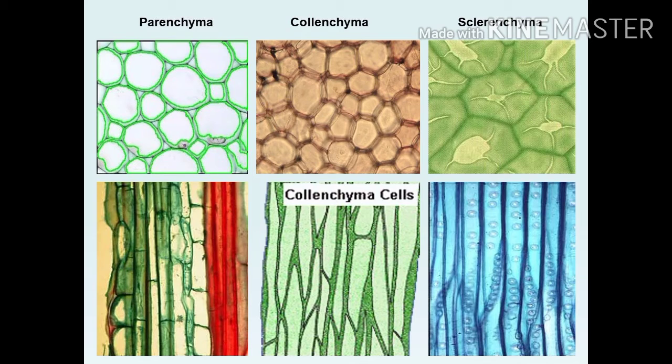The corners, which means the ends of the cells, are thick. Then sclerenchyma cells are long, narrow, dead thick walled cells.